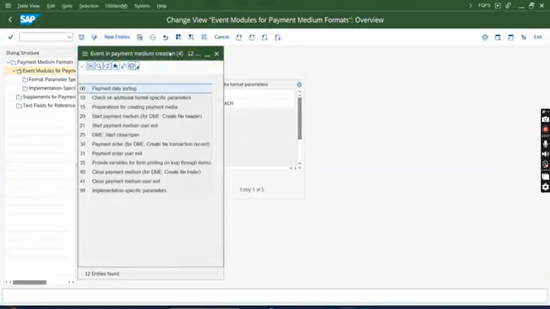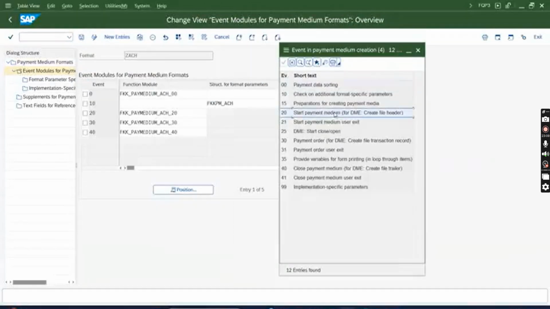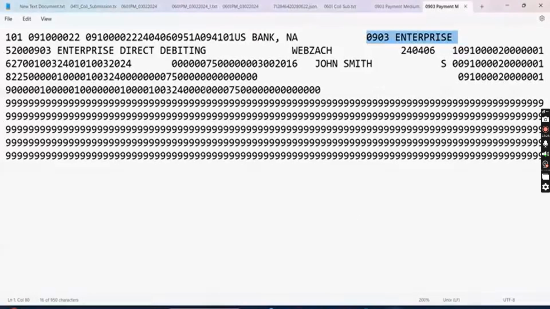20 is for the header, standard payment medium DME create file header. Since no additional development is involved here, by standard payment medium format as per 20, whatever FM is assigned, according to that function module the header is generated. What is the header?